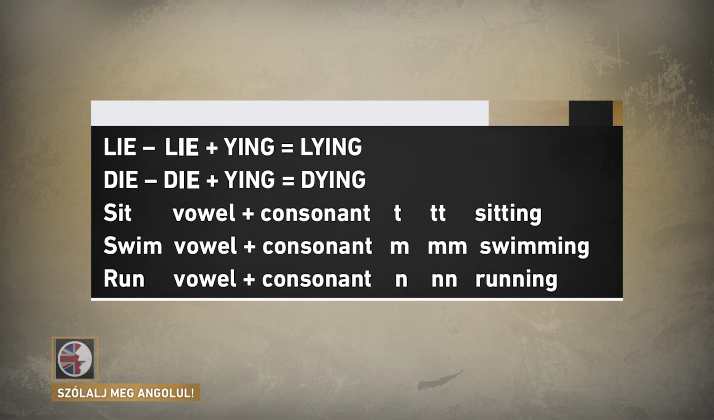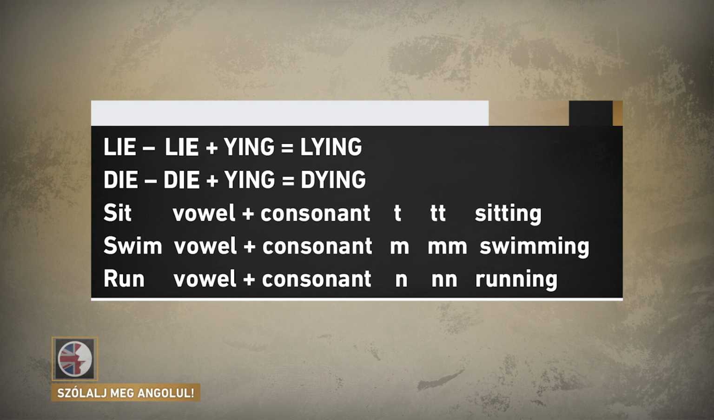Okay, so we know the first area where we have to be careful. If the verb ends in e, we remove the e before adding ing. Good. Now, are there any other places we have to be careful? Yes, there's another rule we need to remember. If the verb ends in ie, then we replace the ie with ying. The baby's not liing on the bed, it's lying on the bed. The tree is not dieing, it's dying.